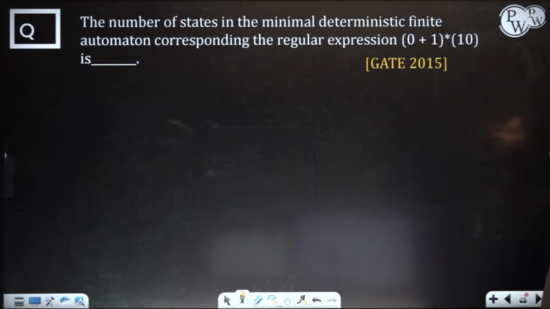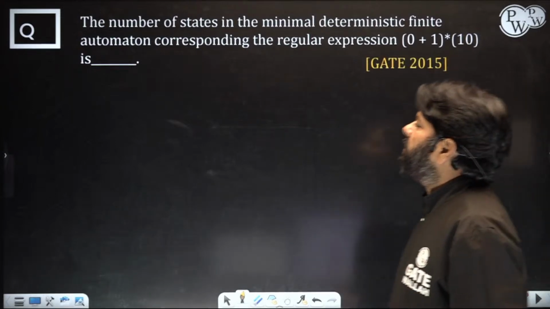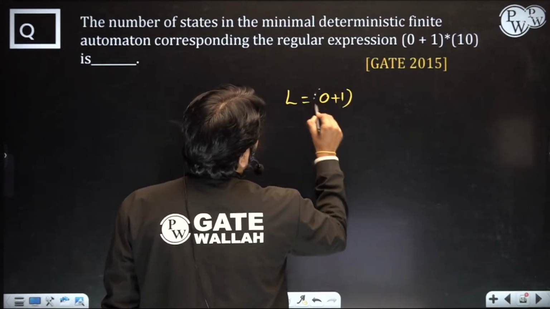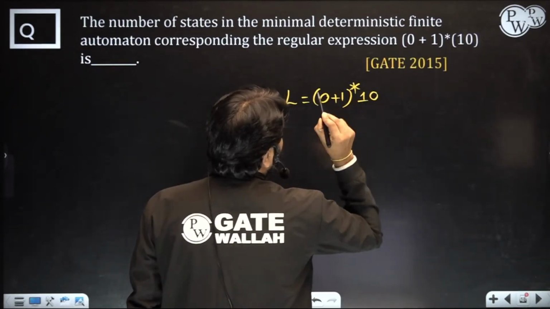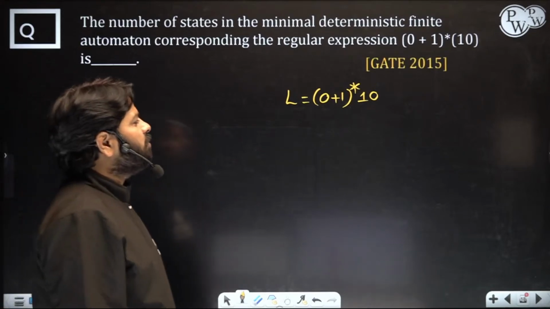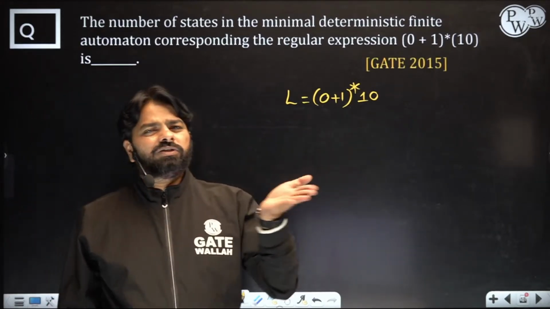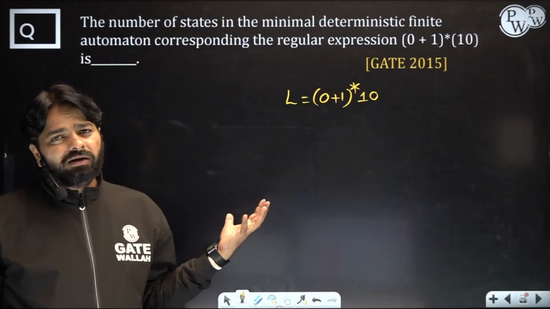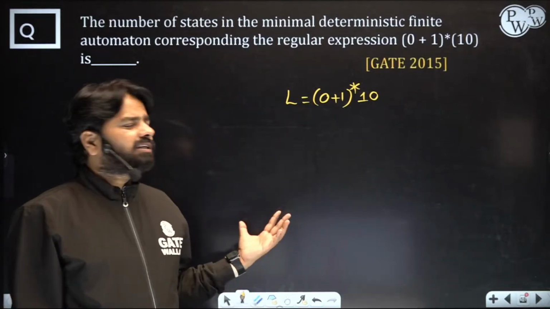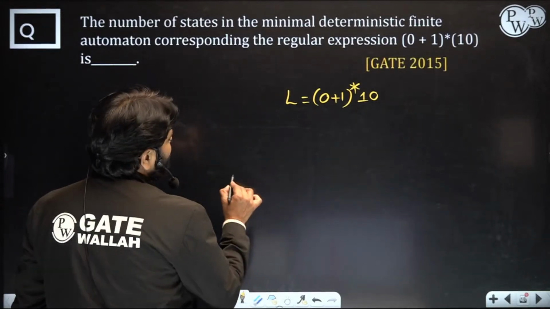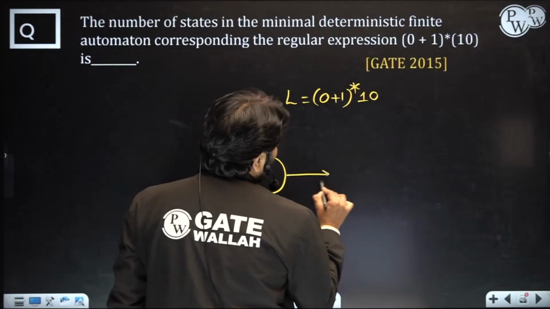Okay. Number of states in the minimum DFA corresponding to the given regular expression. That is, ends with 1 0. What is the machine? The language is ends with 1 0. You need to design a machine to accept all the strings which are ending with 1 0. Okay, how do you design? In a shortcut, you may take like this. The minimum string is 1 0, which is 2 length, so 3 states. If anybody practices that construction of DFA, it can be answered in just 5 to 10 seconds after reading the question. Okay. Now you got that the minimum string is 1 0, so your target goes to the minimum string always.